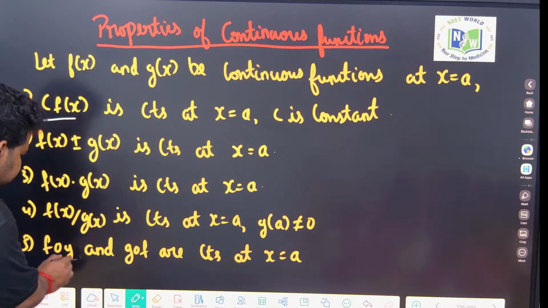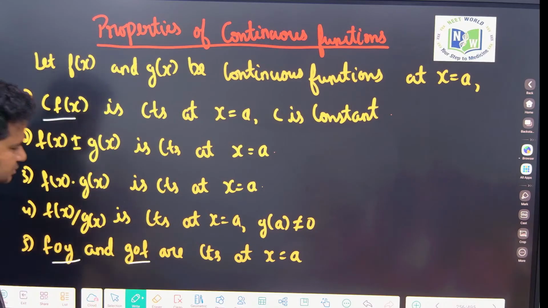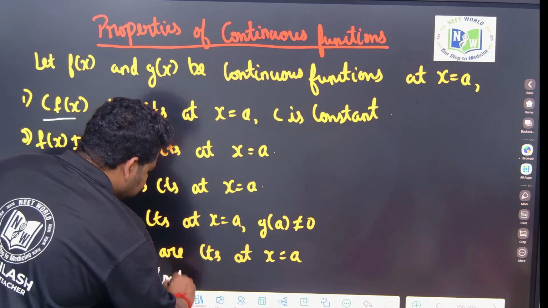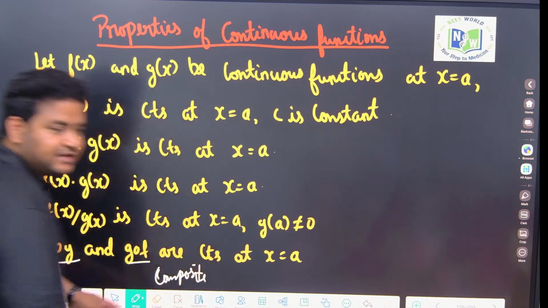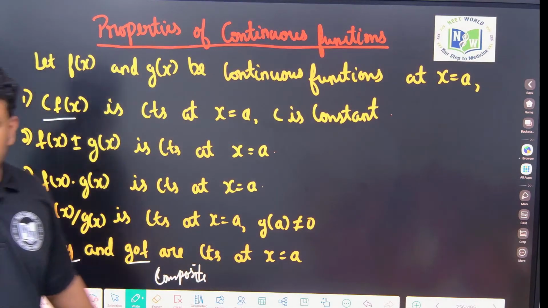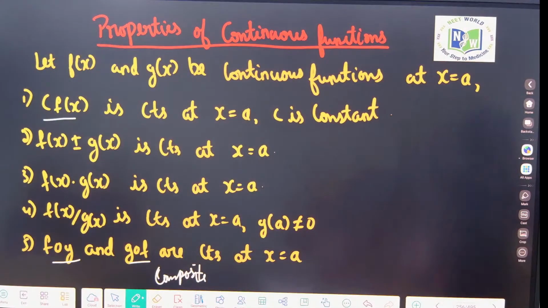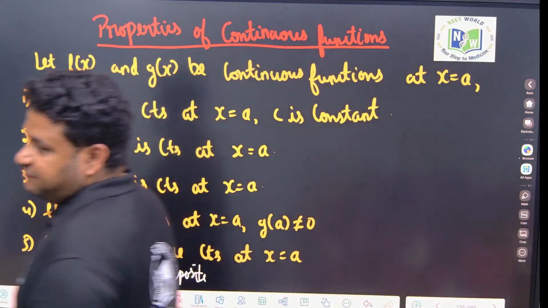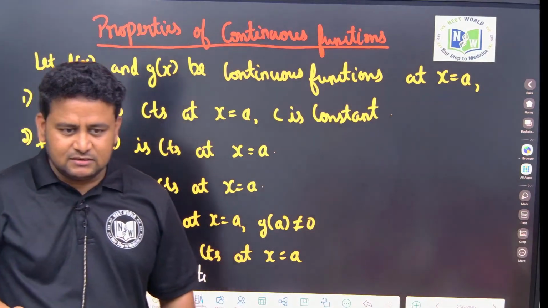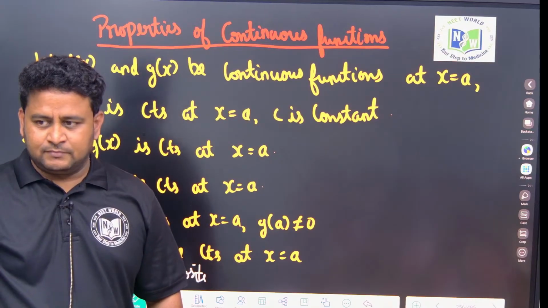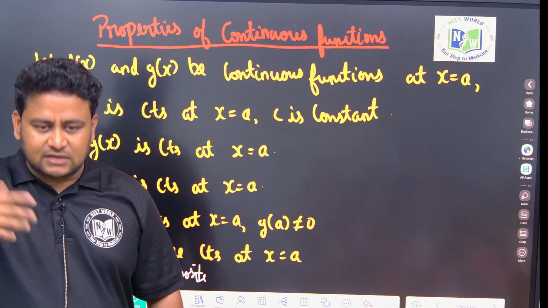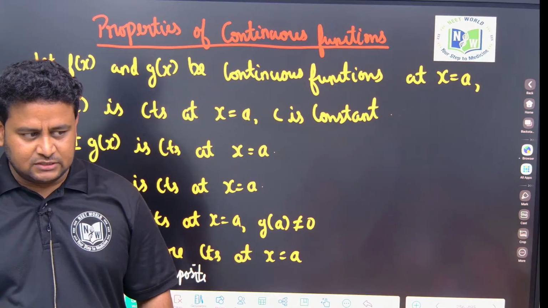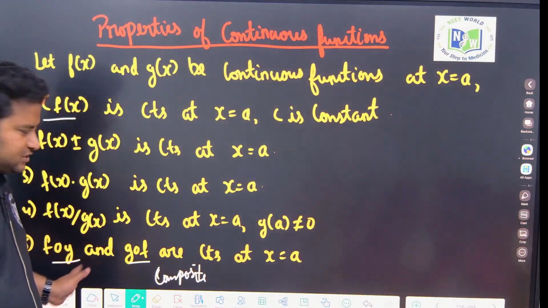Okay, f of g and g of f, that is the composite functions, are also continuous. I also told you, while talking about periodicity, when composite functions are given, the period of which function should we consider? The innermost function. The period of the innermost function is the period of the complete composite function. Don't forget this.